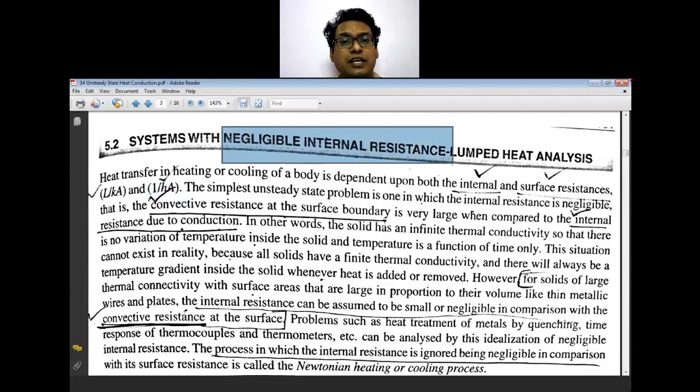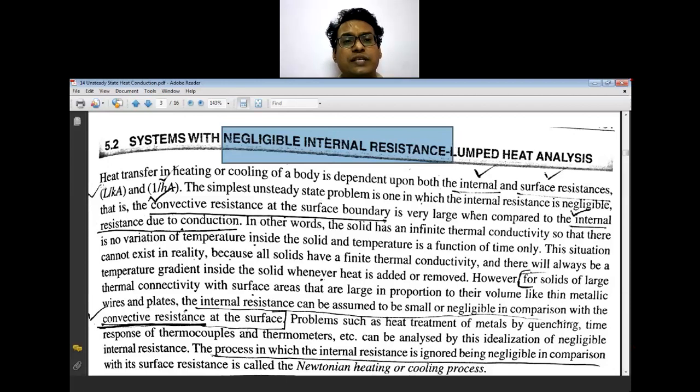When we say negligible internal resistance, that means the conducting resistance K term is negligible, or you can say higher thermal conductivities are there, or smaller dimensions of the body.